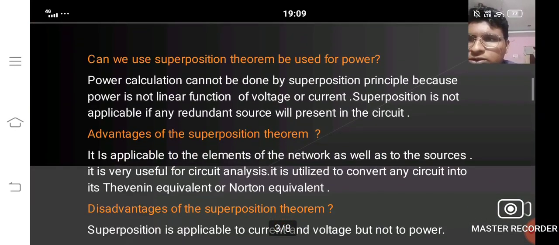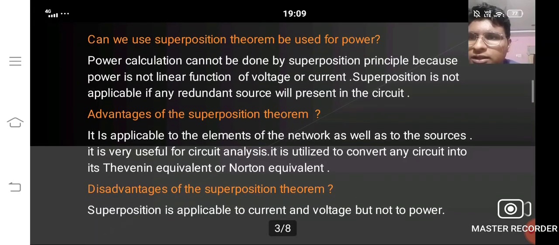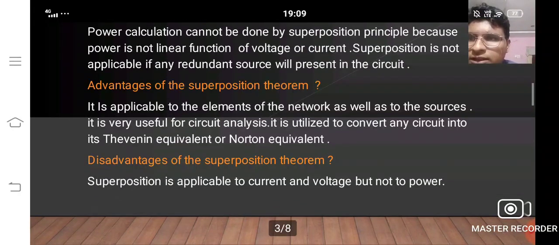Can the superposition theorem be used for power? Power calculation cannot be done by the superposition principle because power is not a linear function of voltage or current. Superposition is not applicable if any redundant source is present in the circuit.